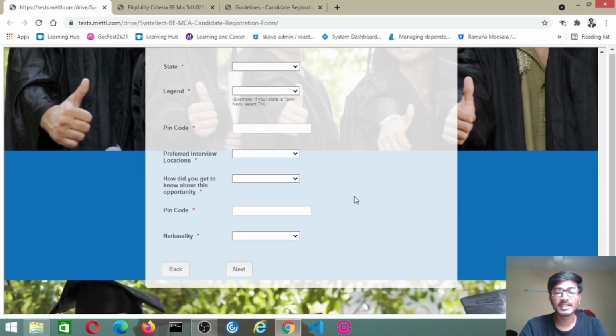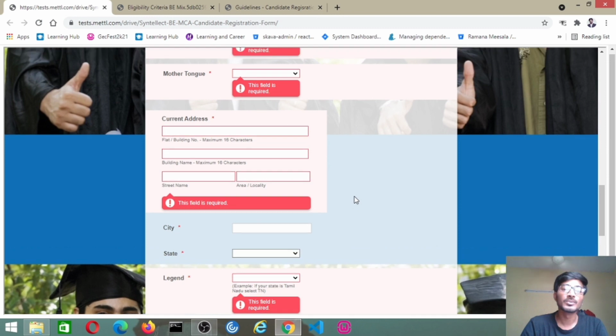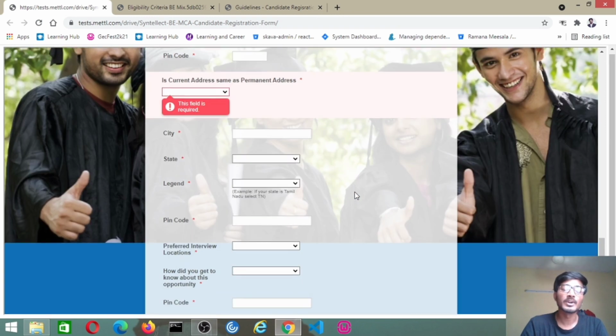So after filling all this data, you have to click next, and then you will successfully submit your registration form. After completing the registration, you will get a mail regarding a test, based on the eligibility criteria that they mentioned. After this form, you will get academic details, like how much percentage, all those things you have to mention in the upcoming form. I'm not going to fill in wrong data. This is the final step I have to show you.